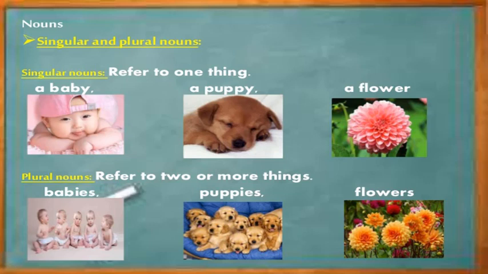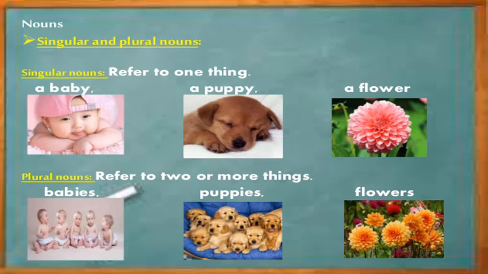But nouns that name more than one person, place or thing are called plural nouns. Plural means more than one. Stars, cars, boys, owls. So these are examples of plural nouns. A car, a star, a boy.